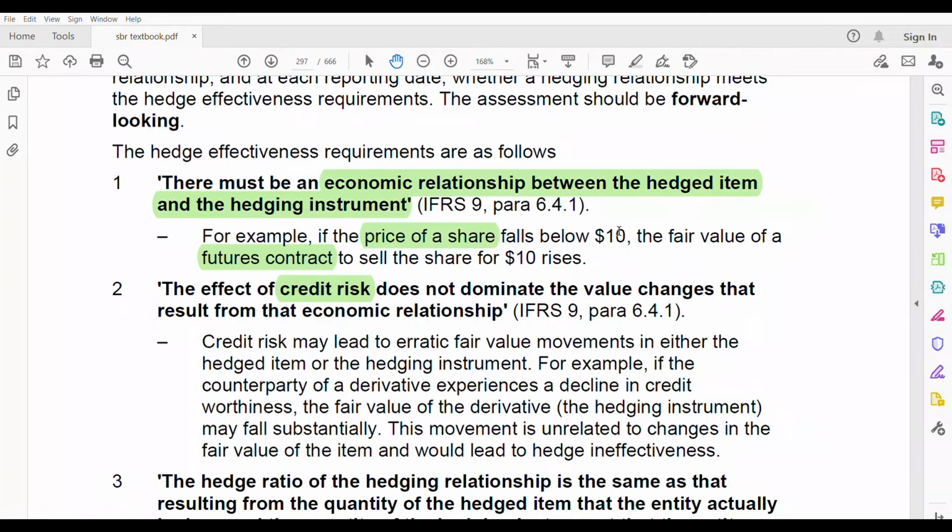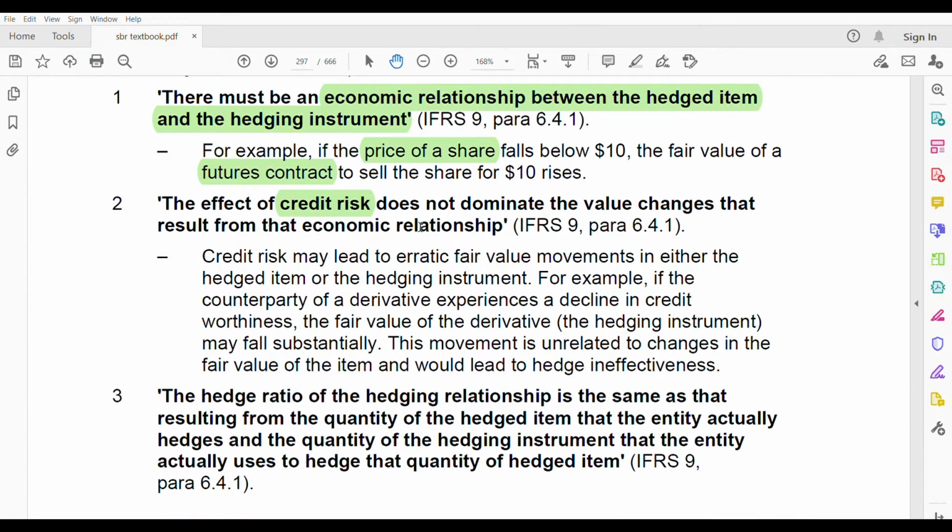You cannot say that the price of the share fell because of credit risk. Sometimes we might say that the fair value went up or down because of credit risk, but that should not be the case. If it is, then you cannot say that the hedge effectiveness requirements are met.